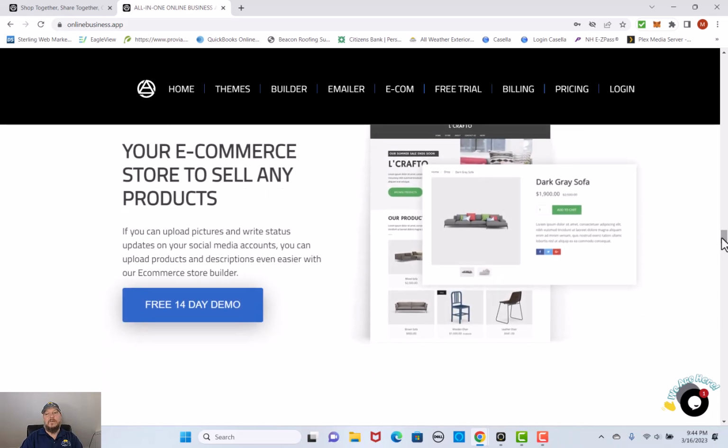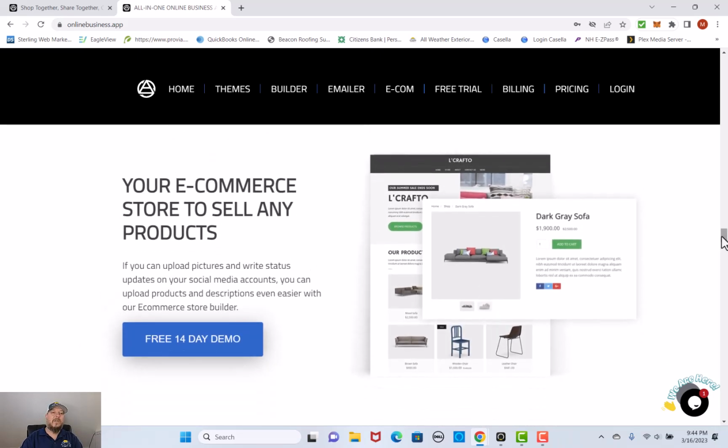And here is your e-commerce store. That is right, folks. You can sell anything, anywhere, at any time if someone's able to get online. If they're able to contact or get into the products that you're able to offer, well, you can pretty much do that wherever you are, no matter where you are across the world, with just our software and an internet connection, right? So you can upload pictures and write status updates on your social media accounts. You can upload products and descriptions even easier with the e-commerce store builder right here. And this gives you an example of it right here.